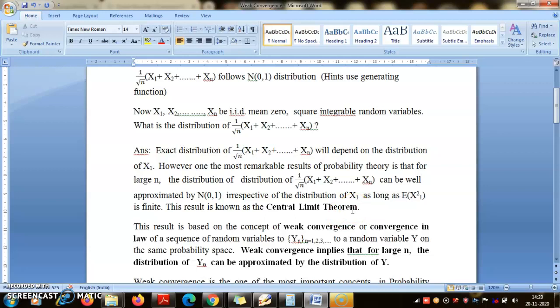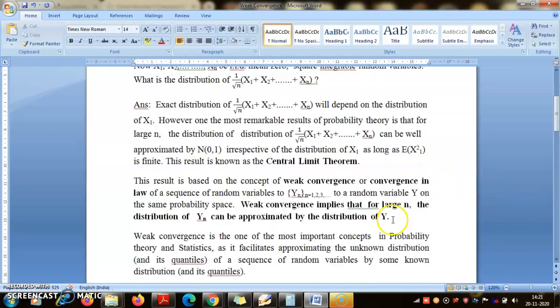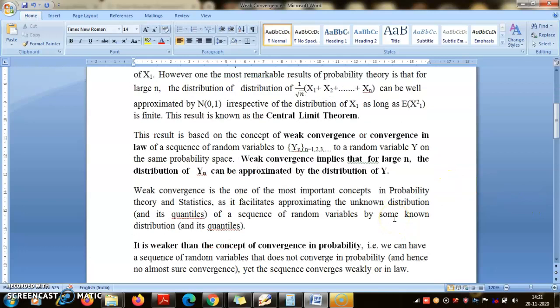The reason I am telling you all this is that I do not know the exact distribution of (X1 + X2 + ... + Xn)/√n when the Xi's are IID with mean 0 and finite variance. But for large n I can approximate the distribution of this ratio by N(0,1), irrespective of what the distributions of the Xn's are, as long as the variance is finite. So this is the basic concept. This example motivates what I am going to talk about.